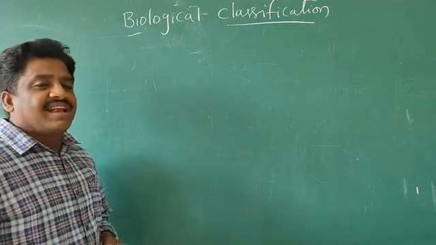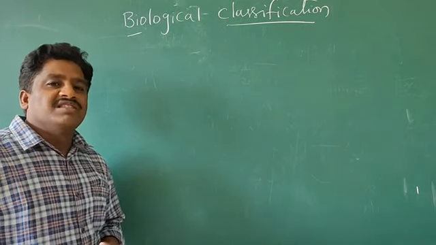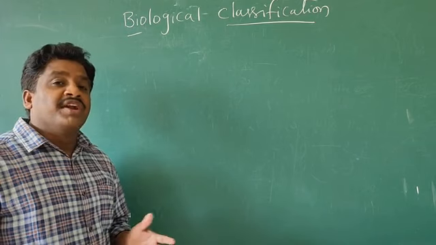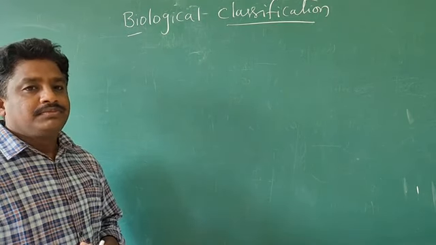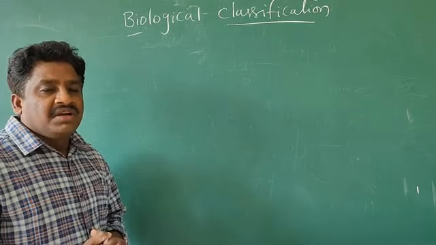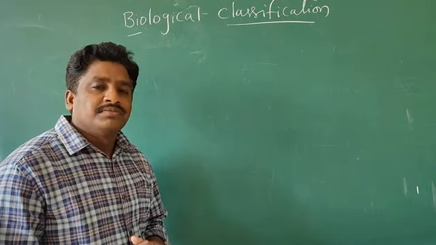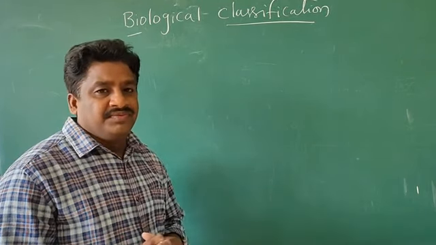So in this biological classification, all living organisms are classified into different groups. For this purpose, different classifications are proposed. What are they?